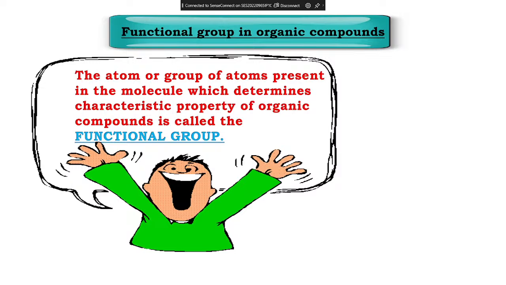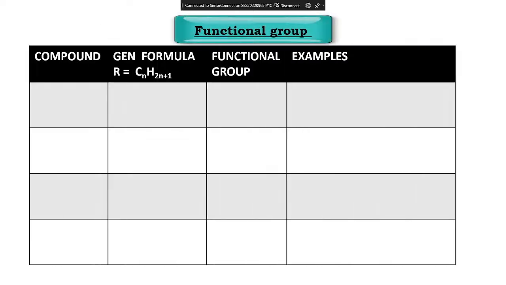Be ready to take down and draw the diagram. So look at this functional group. Now here the general formula is alkane, CnH2n+1. First, I'll give you time to write. The functional group will come here with the help of the diagram, and here there will be an example. So let us see the first compound here.